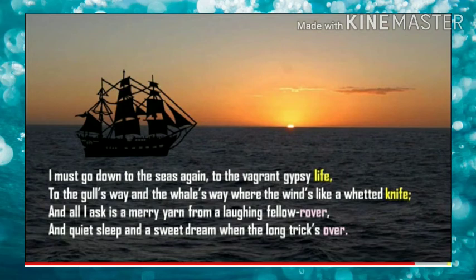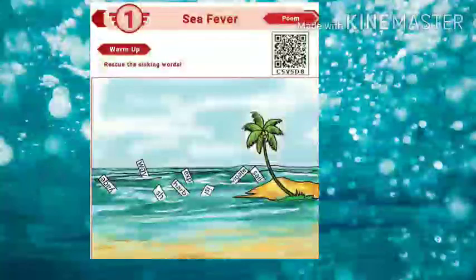Our sleep must be very calm and relaxed, and a sweet dream, that is, the dreams that come in our sleep should be very sweet when the long trick gets over. So this is the poem which typically explains the author's wish towards the sea.